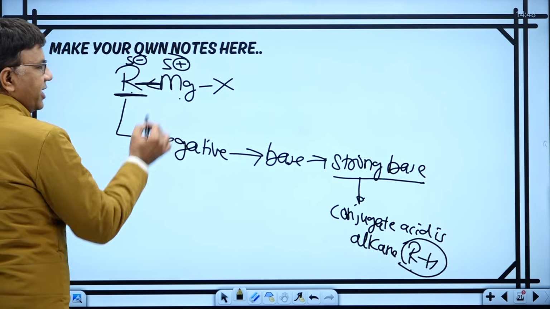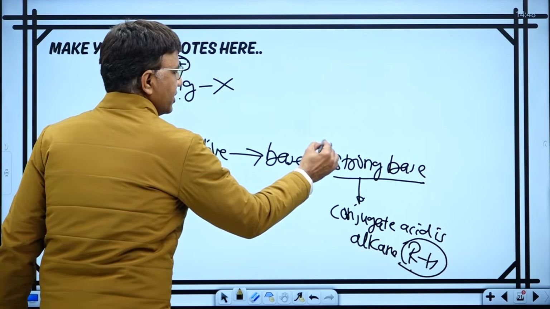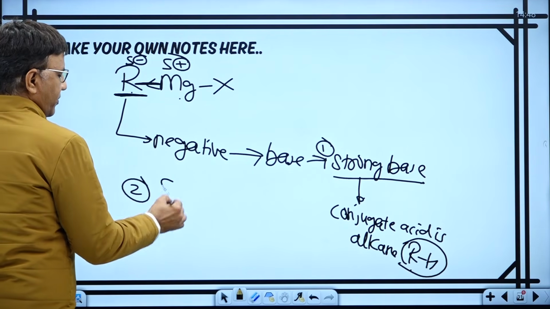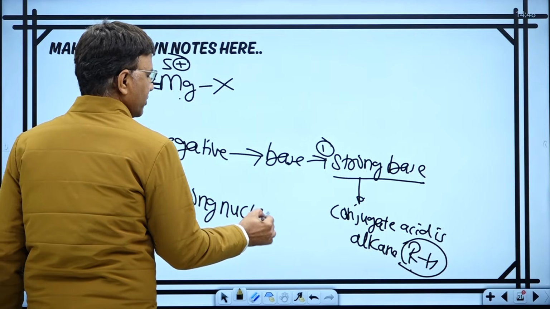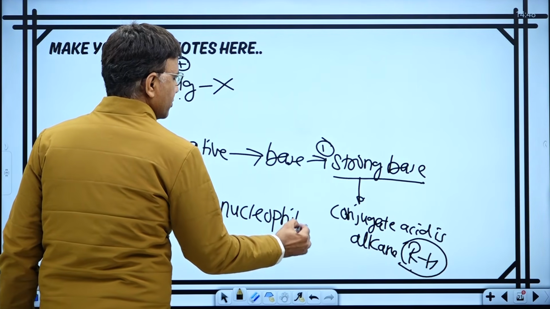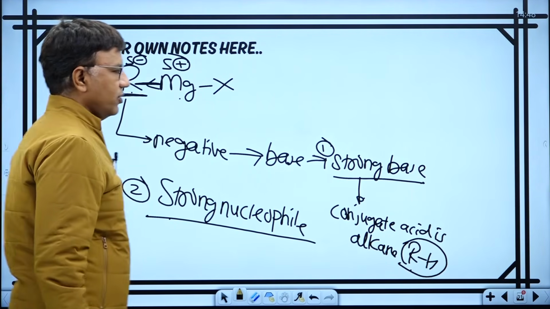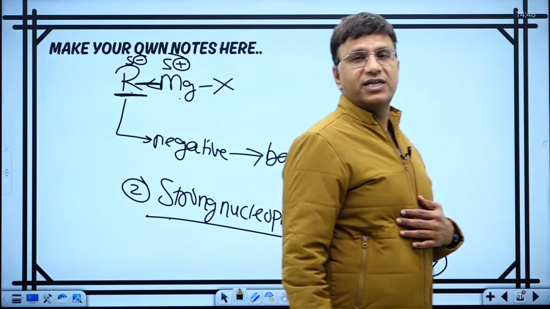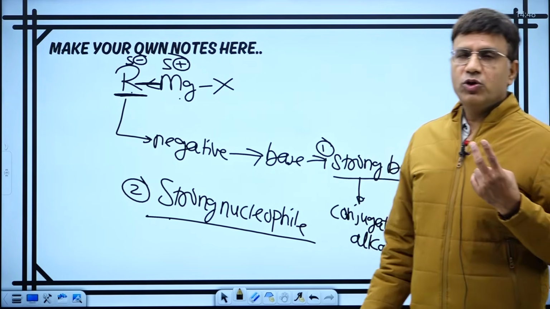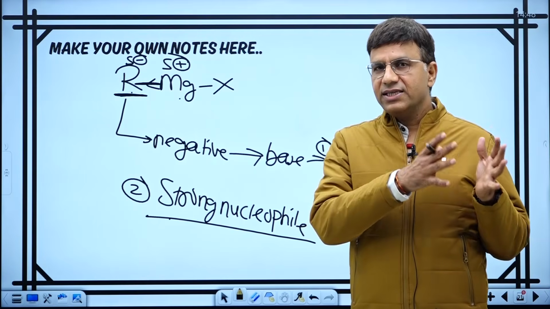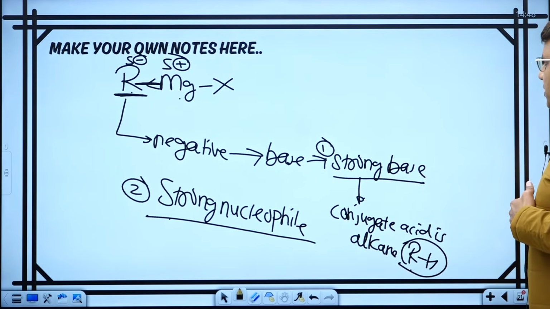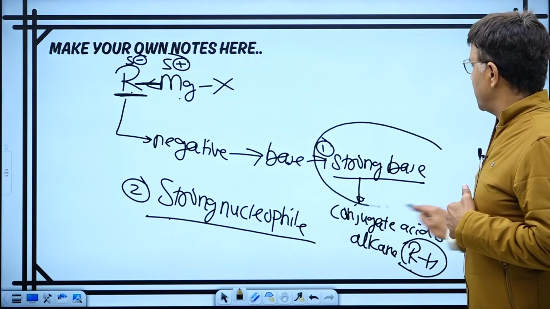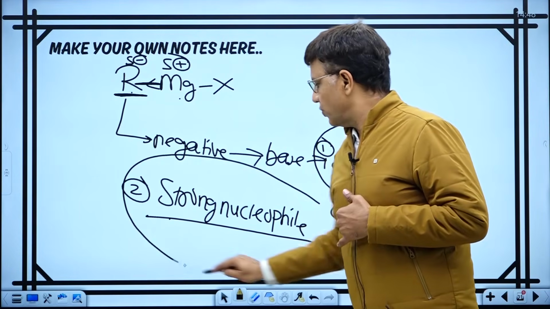Second, carbon has negative charge, therefore it is a strong nucleophile. Got it? So Grignard is a strong base and a strong nucleophile. Mostly the Grignard reacts in two ways, either as a base or as a nucleophile. So write in your notes, Grignard is a strong base, first property. Second, it is a strong nucleophile.